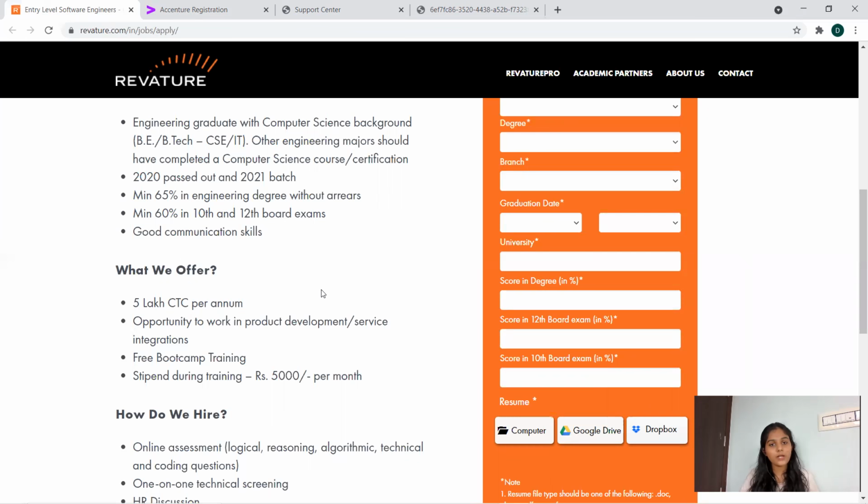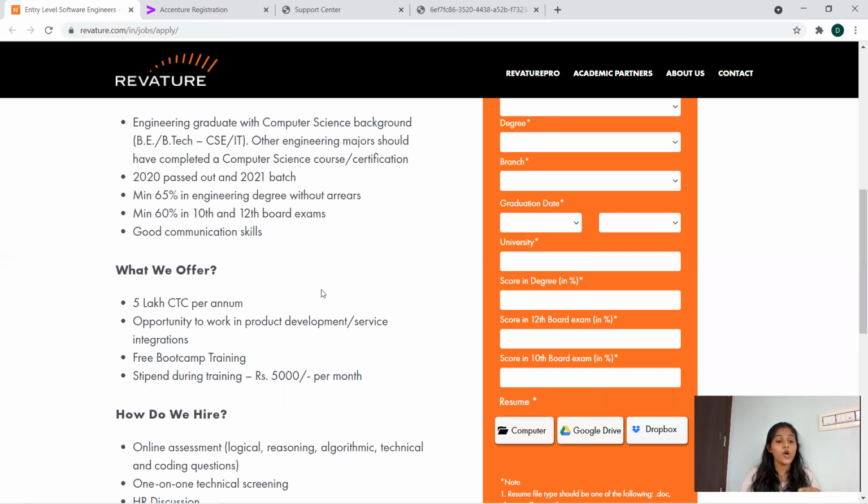So it is not a problem whether you are from any branch, all that they need is the knowledge. Okay, now 2020 and 2021 pass outs can go for this. Minimum 65% in engineering degree without arrears, so 65%, I mean 6.5 CGPA. Minimum 60% in 10th and 12th board exam, equivalent CGPA. Now good communication skill, which is a must in every job opportunity. And coming to the CTC details, 5 lakhs per annum, which is a great package for freshers to even get.